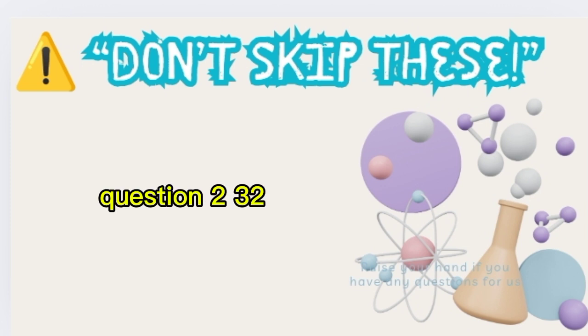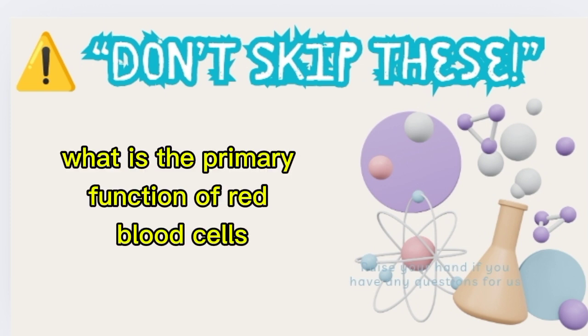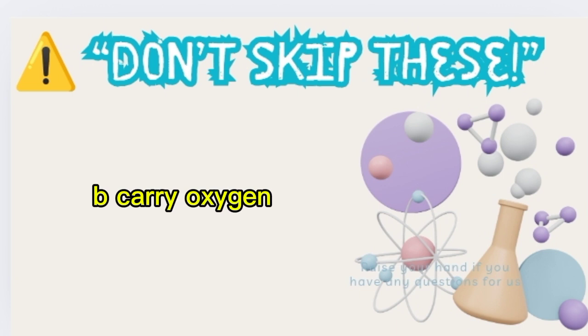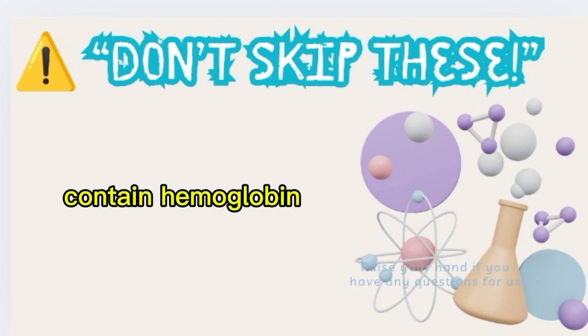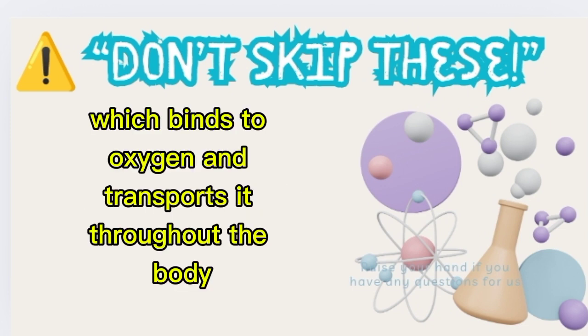Question 232. What is the primary function of red blood cells? A. Fight infections. B. Carry oxygen. C. Produce hormones. Correct answer: B. Carry oxygen. Explanation: red blood cells contain hemoglobin, which binds to oxygen and transports it throughout the body.